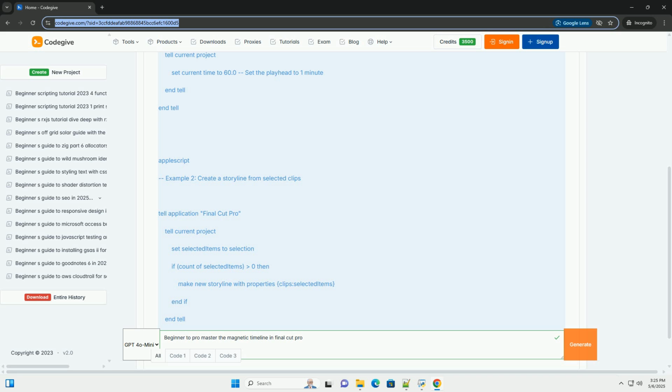2. 3-point editing. Mark in and out points on your source clip and either an in or out point on the timeline. Use the E key to connect the clip to the end of the primary storyline, Q to connect to the playhead, or W to overwrite.